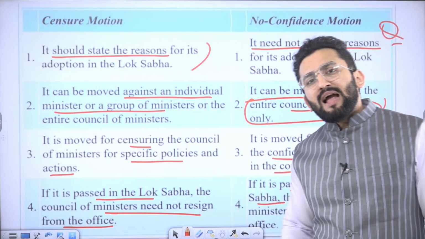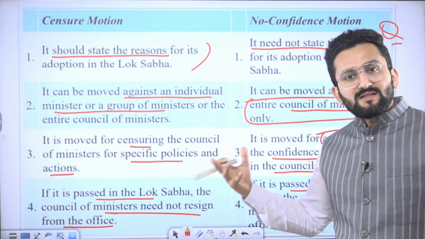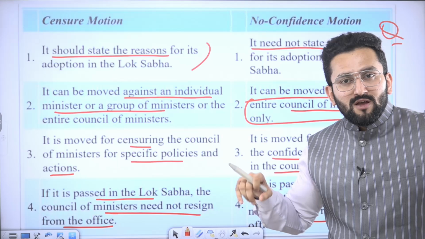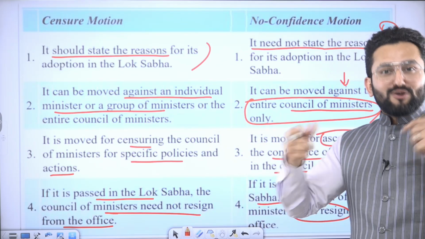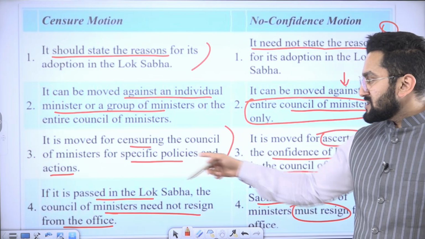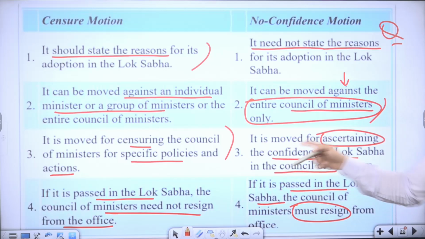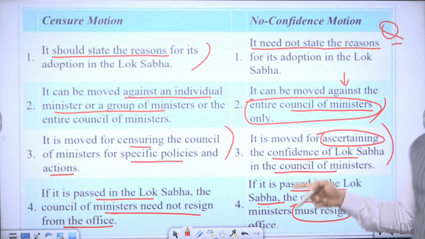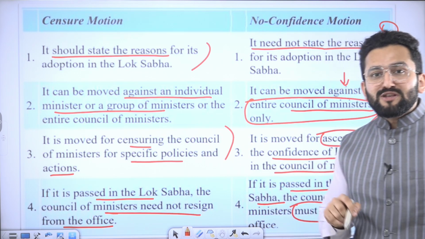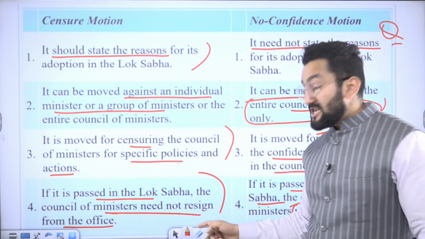It can be raised against the council of ministers only, because the purpose of no confidence is to state that this government has no right to continue because it is not enjoying majority in the Lok Sabha. Censure is moved for censoring the council of ministers for specific policies and actions, because you are giving the reason, right? No confidence is moved to ascertain the confidence of the Lok Sabha, to check whether this government has majority support in Lok Sabha or not. If it is passed in the Lok Sabha, the Council of Ministers need not resign.